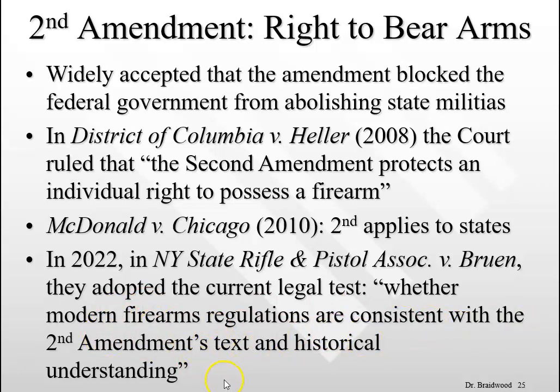So, for example, in this case, even the majority conceded there were one or two instances of laws dealing with outright bans on carrying guns in public outside of the home for purposes of self-defense. But they said, well, the overwhelming majority of evidence suggested that most states did not have prohibitions against carrying guns outside the home, so we will weigh that difference.